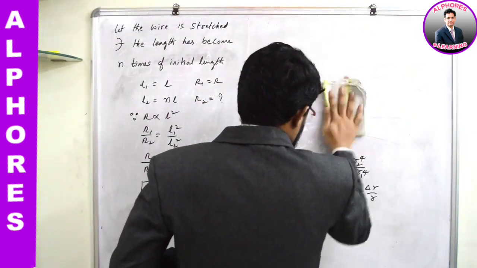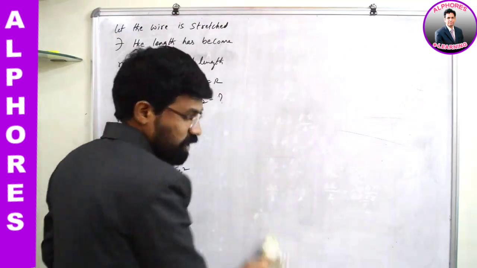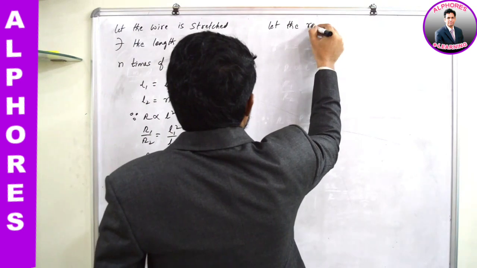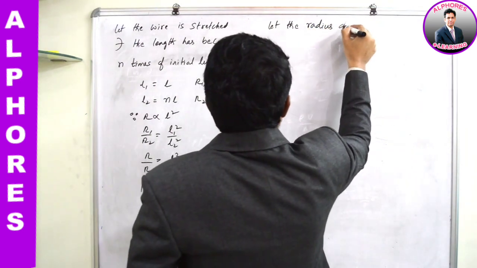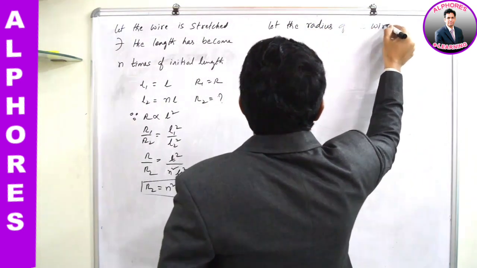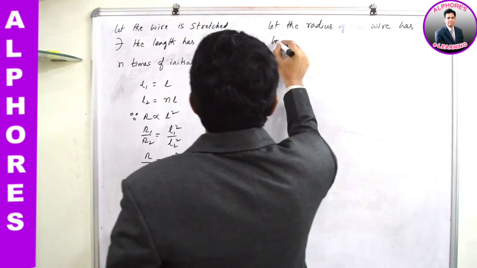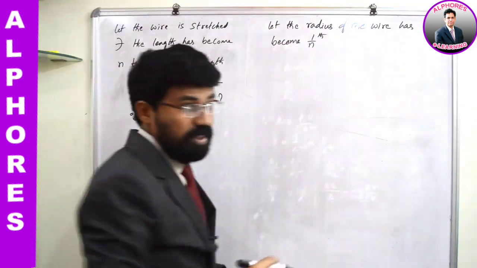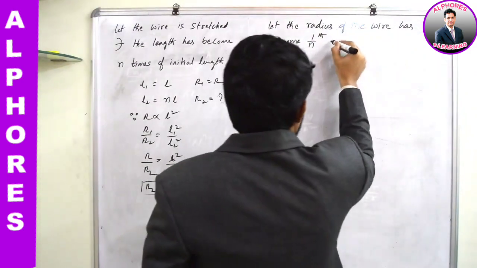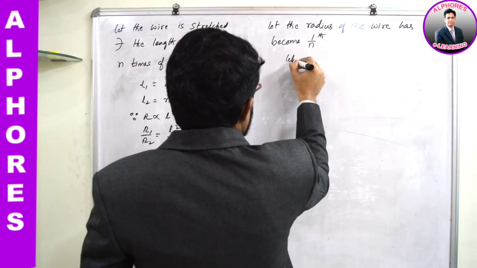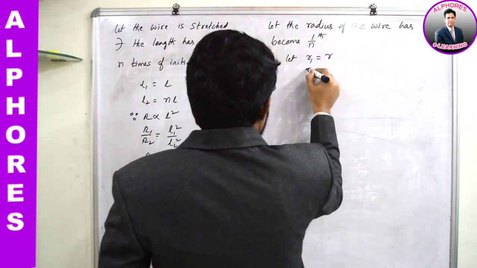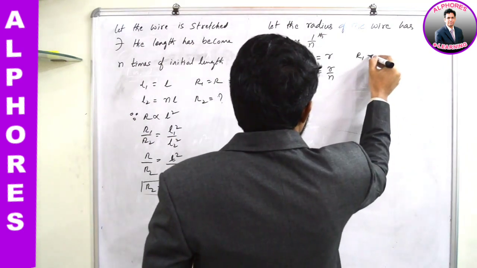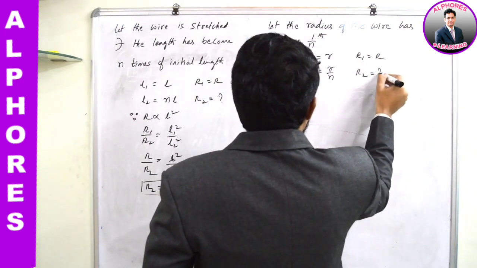Resistance is inversely proportional to the 4th power of the radius when the wire is stretched, isn't it? Let the radius of the wire become 1 by nth. Radius has become 1 by nth. Let R1, the initial radius, be R. R2 is R by N. Initial resistance I will take as R. Final resistance we don't know.